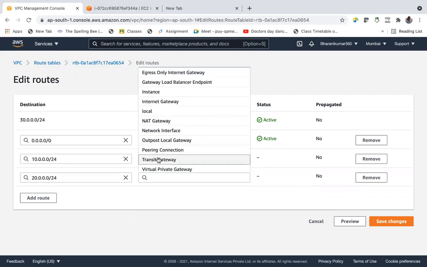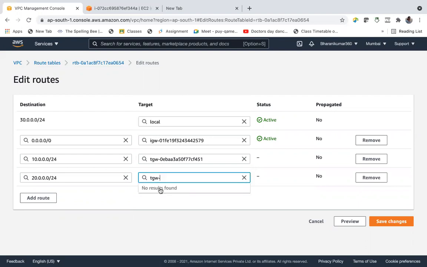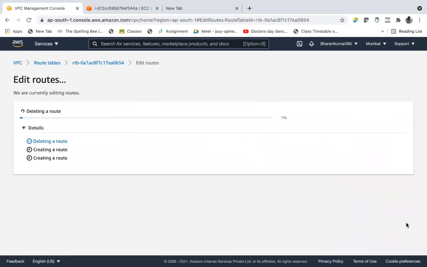And using transit gateway. So this is the VPC, and now the route table has the two other routes, and it can route traffic into these VPCs using the transit gateway. Save changes.